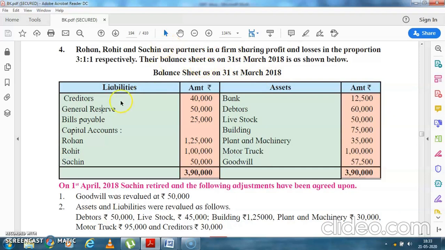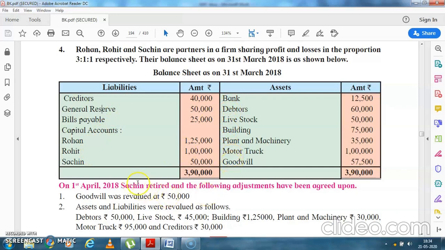Balance sheet. Now you see all common items. Creditors will go in the balance sheet. General reserve will be distributed among all the partners. Bills payable, capital accounts of Rohan, Rohit and Sachin, bank account, debtors, livestock, building, plant and machinery, motor trucks, goodwill.